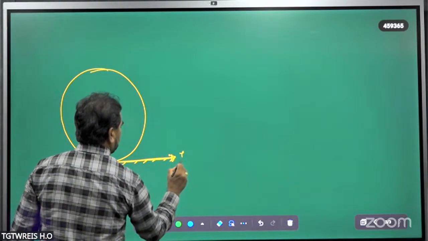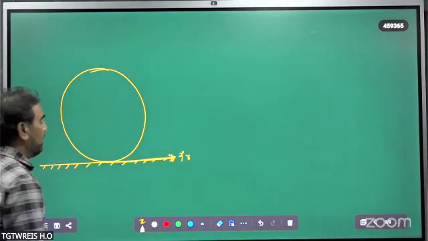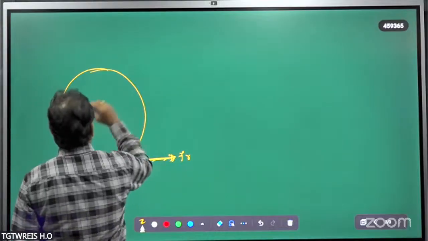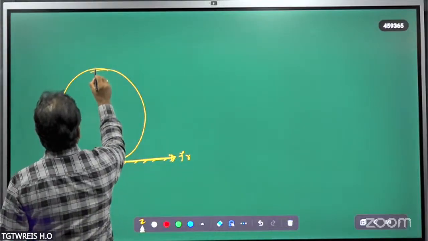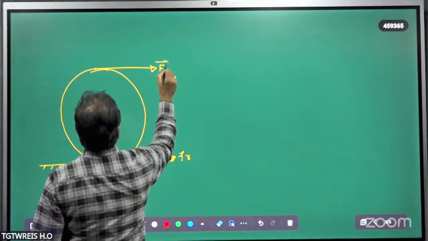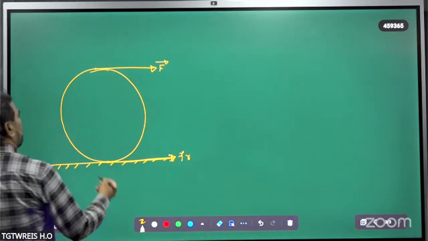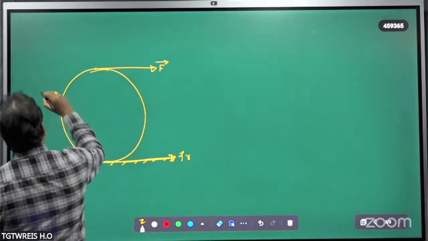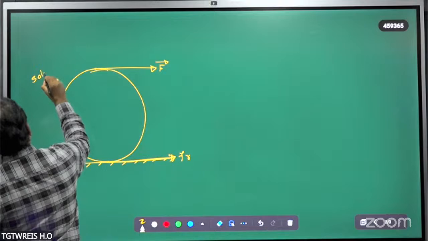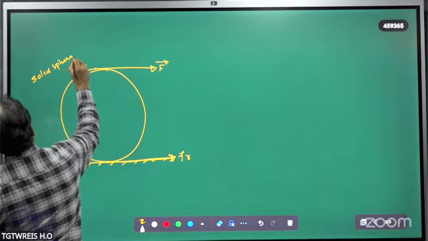Friction force Fr is acting forward, and on the topmost point a force of F newtons is applied like this. This is nothing but a solid sphere only.